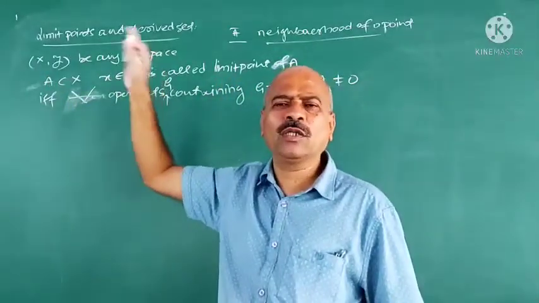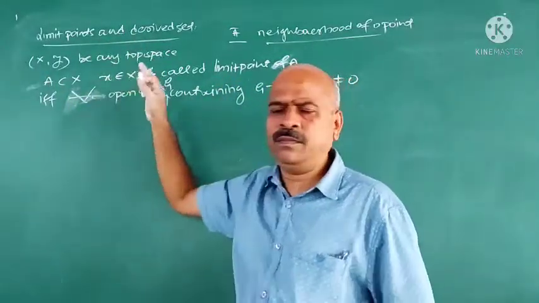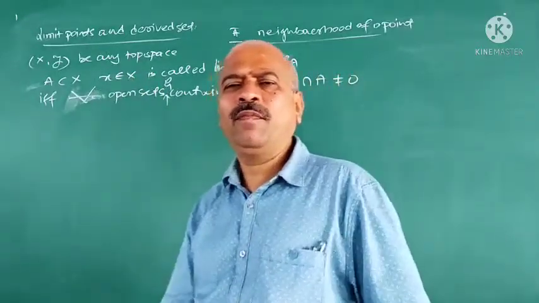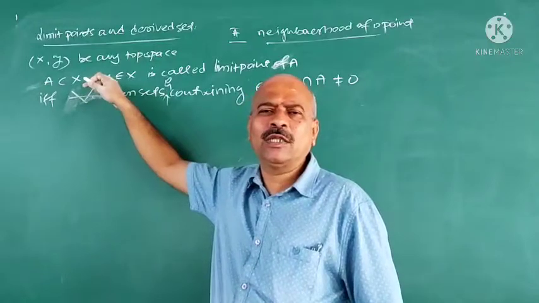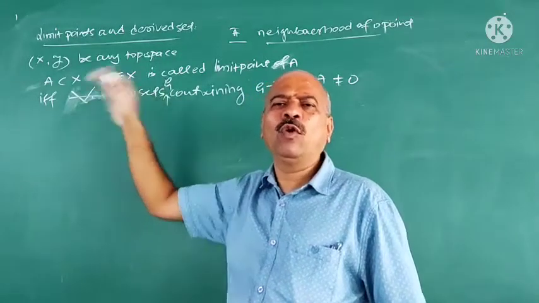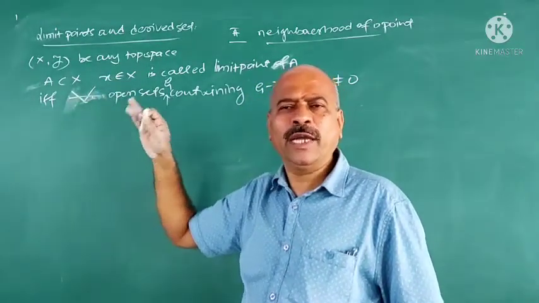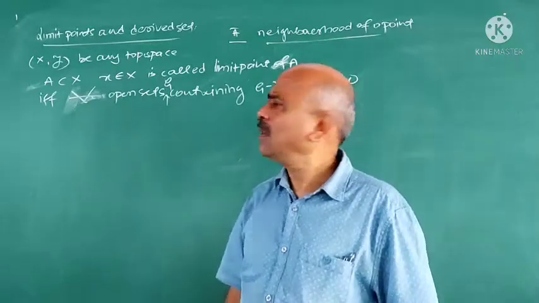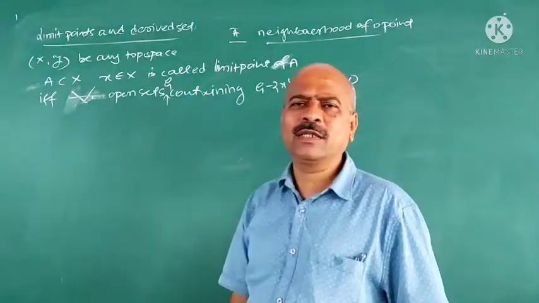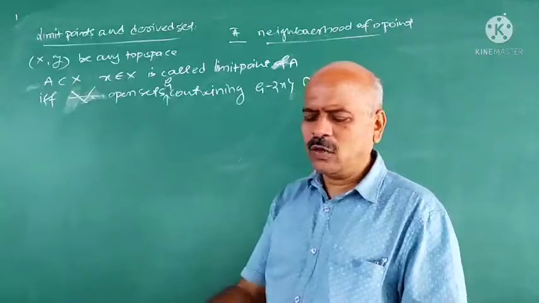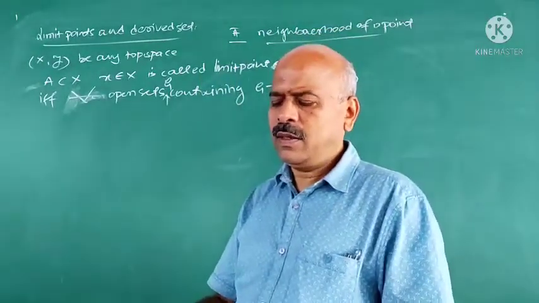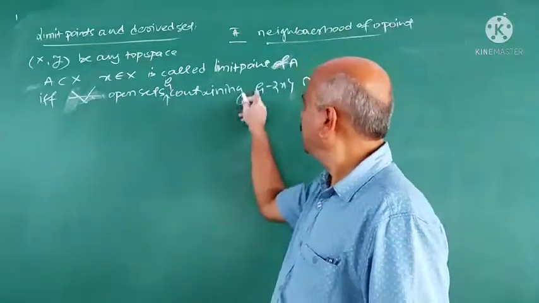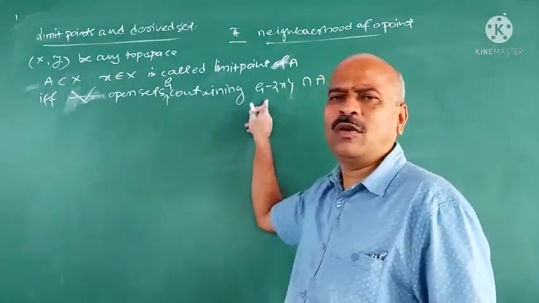A point x belonging to X is called a limit point of A if and only if for all the open sets containing x there exists one more point of A other than x. That means for all the open sets G containing x, G minus {x} intersection A is not equal to φ.